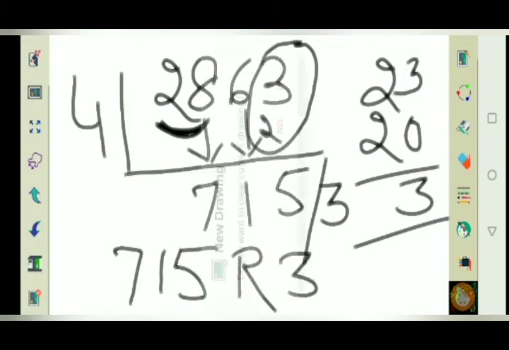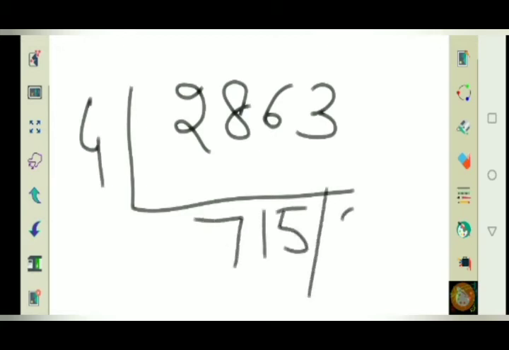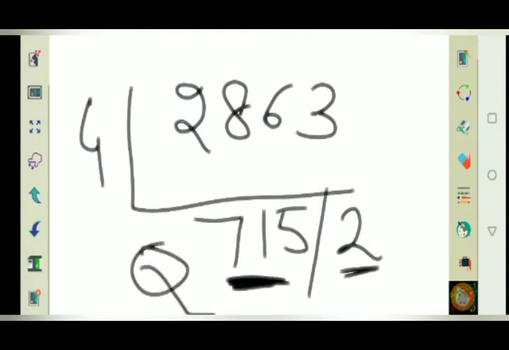Clear? Let me show you again. 2863 by 4. What I am getting is 715 remainder 3. So this is 715. This is my quotient in this case, and this is remainder. So it is read as 715 remainder 3. Clear?